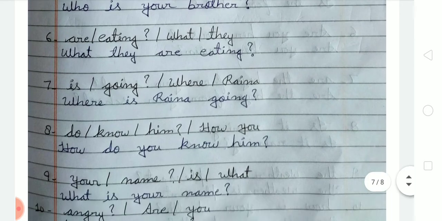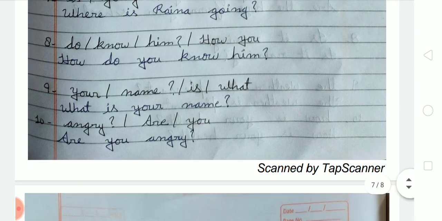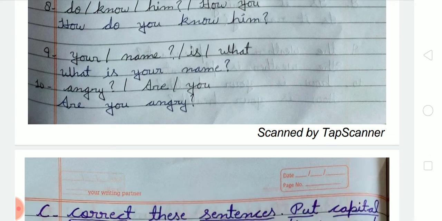Next is number 7, is going where Rana? So we have to write where is Rana going? Number 8, do you know him? How you? So we have to write how do you know him? Number 9, your name is what? So we have to write what is your name? Number 10, angry are you? So we have to write are you angry?